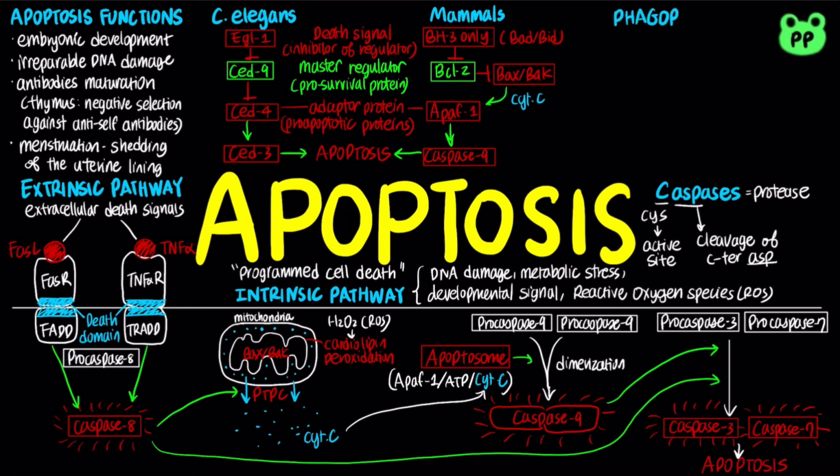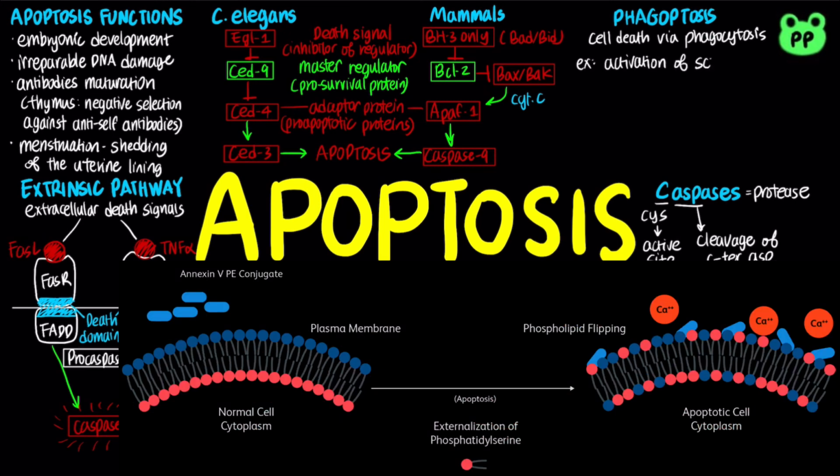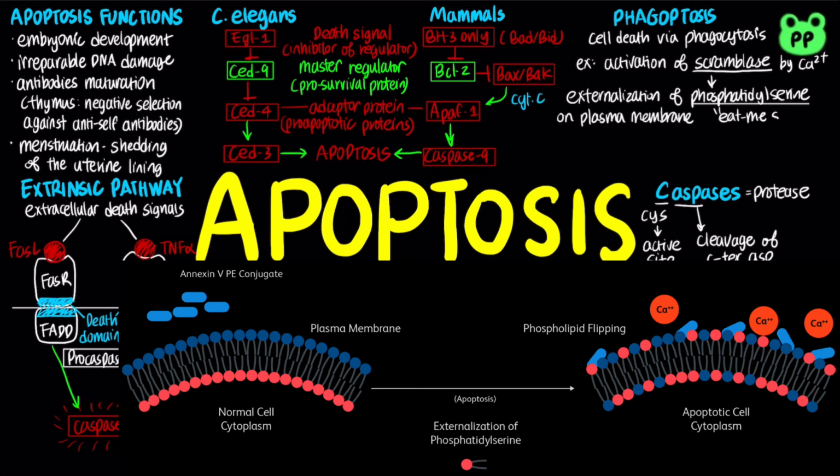Phagoptosis is another type of cell death caused by the cell being phagocytosed or eaten by another cell. Phagoptosis is normally caused by eat-me signals that a cell exposes on its surface. In one type of mechanism, the activation of scramblase by calcium cations triggers the externalization of the phospholipid phosphatidylserine on the plasma membrane. In this case, phosphatidylserine serves as an eat-me signal, which triggers phagocytosis of the cell.